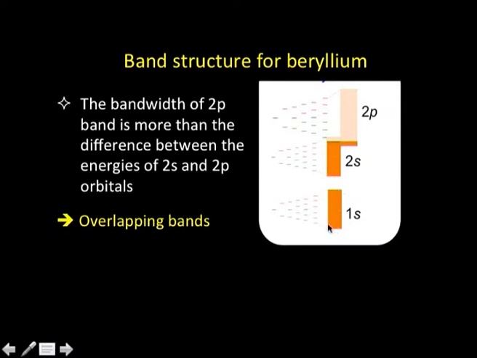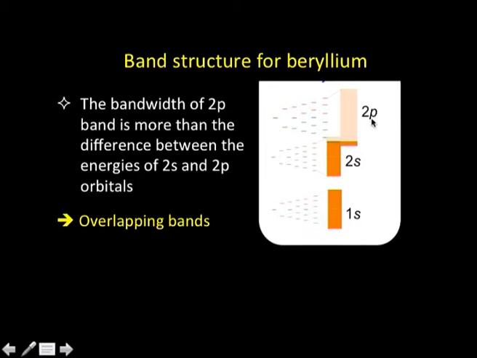Similarly, 2s orbitals combine to give a 2s band, and 2p's combine to give a 2p band. Now, what we observe in beryllium is that the 2p orbitals interact very strongly. As a consequence, the bandwidth of this 2p band is larger than the difference between the energies of the 2s and 2p orbitals.